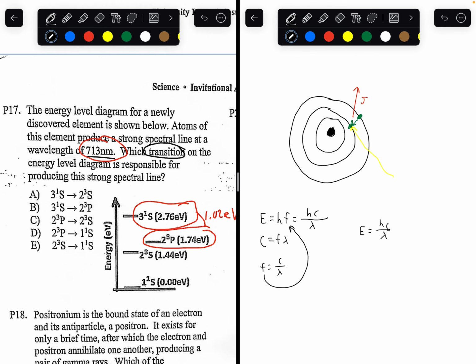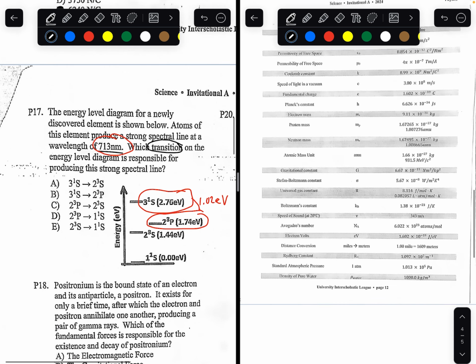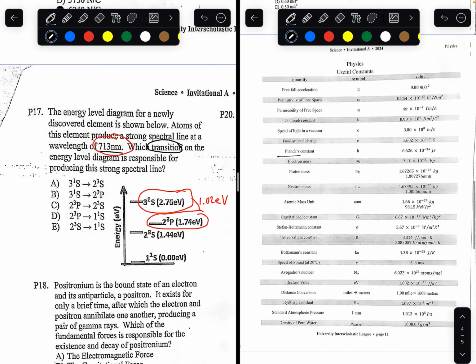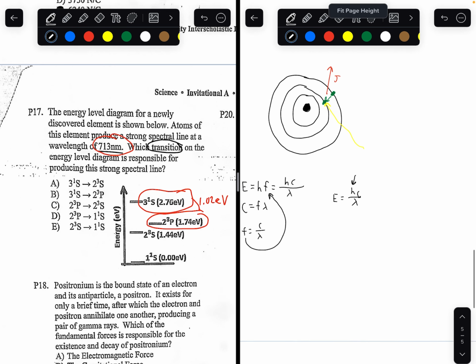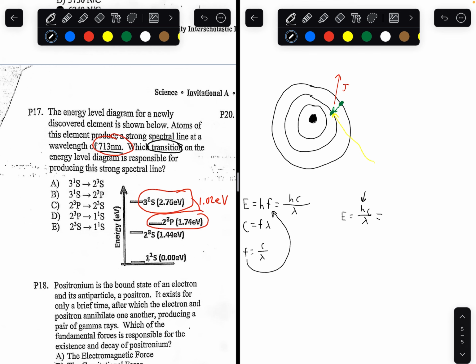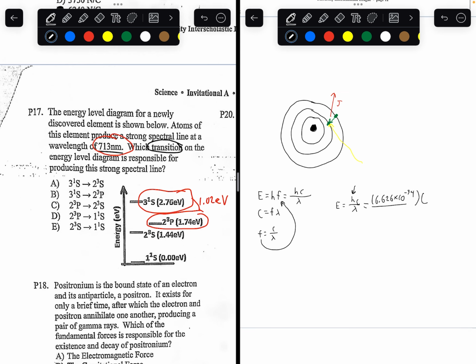And we know everything here. h is Planck's constant, which is one of the constants given to us here. The speed of light in a vacuum is also given here. So we have the two constants, h and c, and we're given lambda. So h is equal to 6.626 times 10 to the negative 34, while c is 3 times 10 to the 8th.